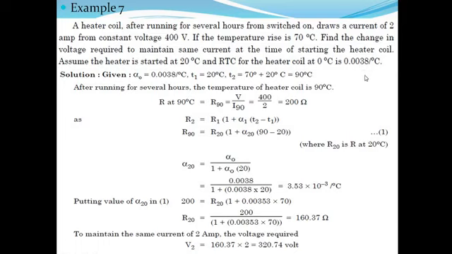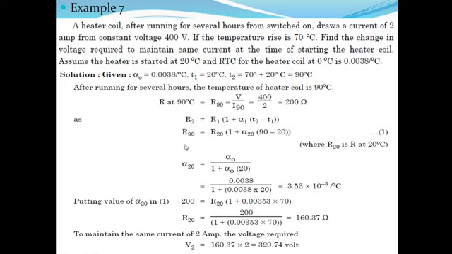0.0038 per degree centigrade. Now the given data, alpha 0 is given, T1 is 20 degrees centigrade, T2. Now temperature rise is given, so T2 is equal to 70 plus 20, which is equal, T2 is 90 degrees centigrade. After running for several hours, the temperature of the heater coil is 90 degrees centigrade. Hence, the resistance at 90 degrees centigrade is equal to 400 upon the current. So, the value is 200 ohm.